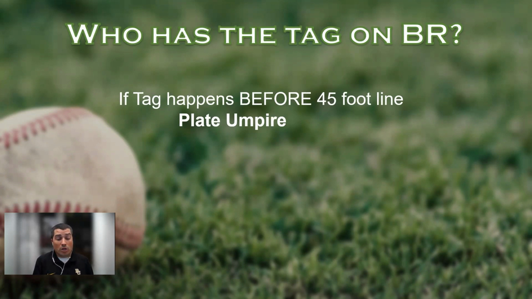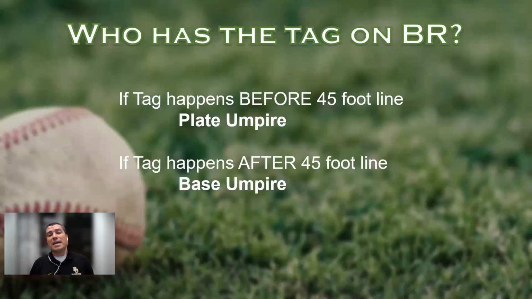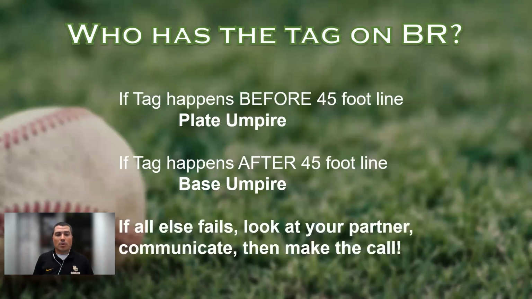Just like a drop third strike, if the drop third strike happens and the catcher picks it up and runs after and tags the runner right there close to home, plate umpire is going to have that call. Similar situation here, up to the 45-foot line, the plate umpire is going to have the tag, or can have the tag. If it's after the 45-foot line, this needs to come from the base umpire. And same way that tags close to first base are the base umpire's responsibility in all the other scenarios, it's going to be the same in this case. But above all, if all else fails, look at your partner and communicate.